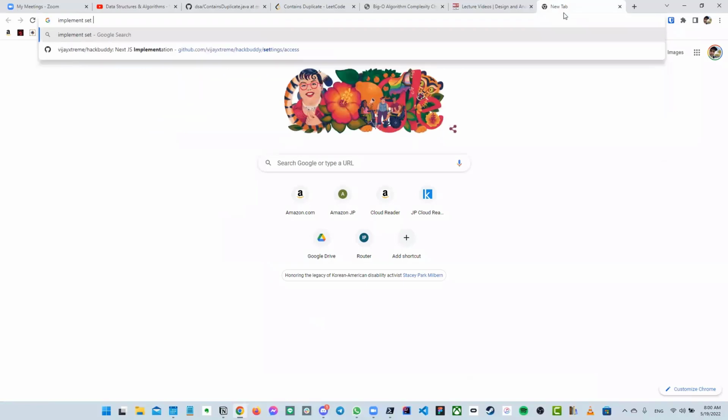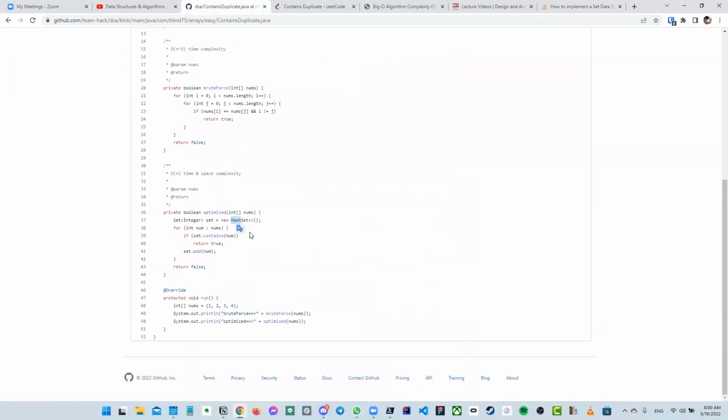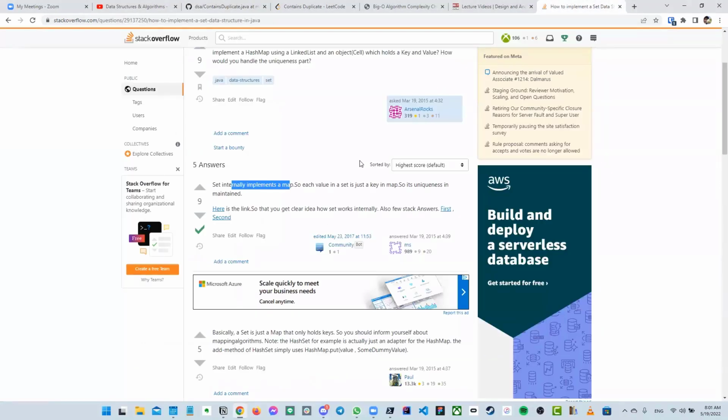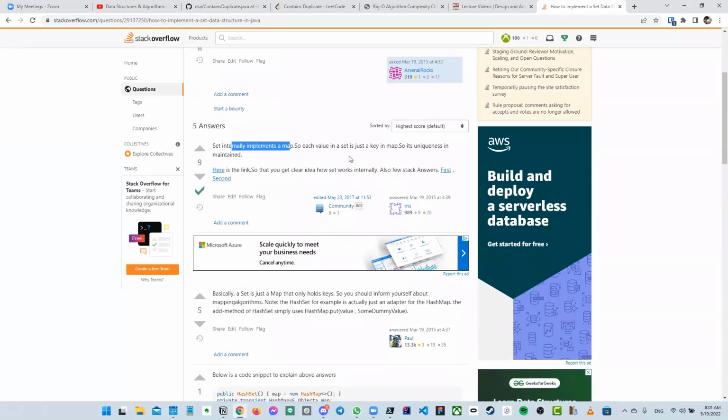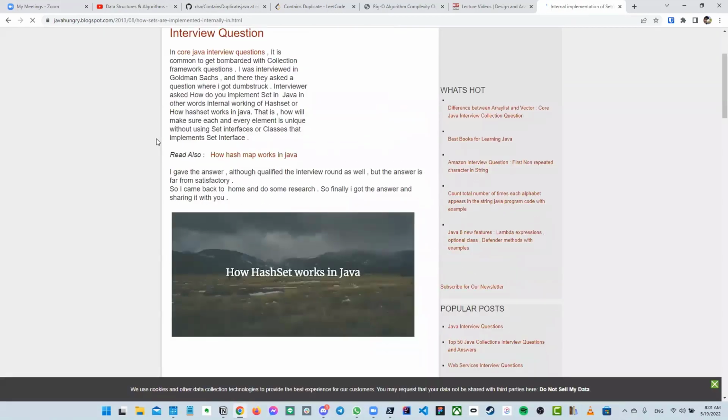Implement that in Java. So internally, it implements a map, right? When you look at this, it says that this is a hash, so you know that this is a key value pair. Essentially, each value is just a key in a map, but you can't add the same value again into that key value pair. It's going to check if that value already exists, then it's not going to get added.